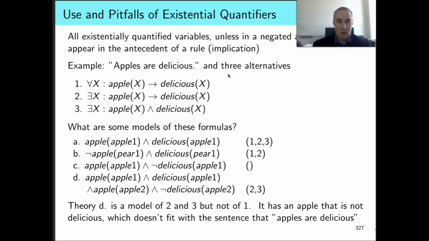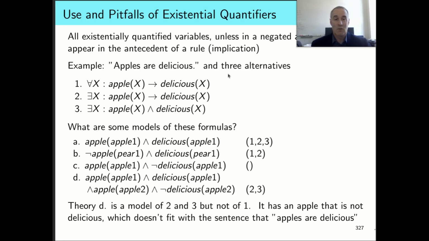Let's take a different world in which we just have pears. We have asserted that pear 1 is not an apple, but it is delicious. That is going to be a model of the first case, actually, because if x is an apple, then it's delicious. It's also going to be a model of the second rule, that there exists an apple that implies delicious, and if you reduce this to conjunctive normal form, you can prove that it's true. I'd encourage you to do that with a modern first-order theorem prover like E or Vampire.